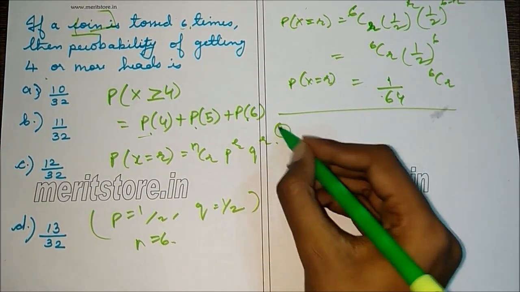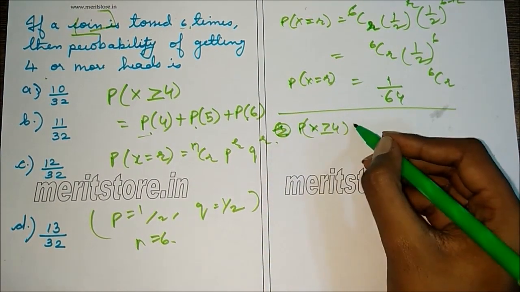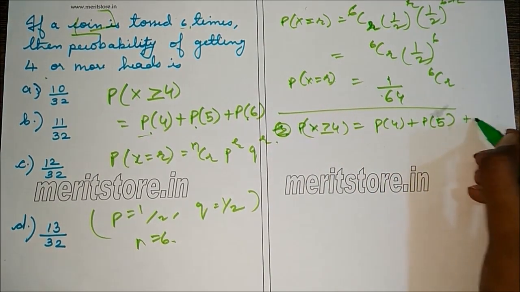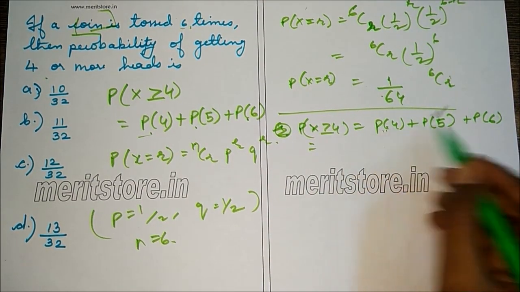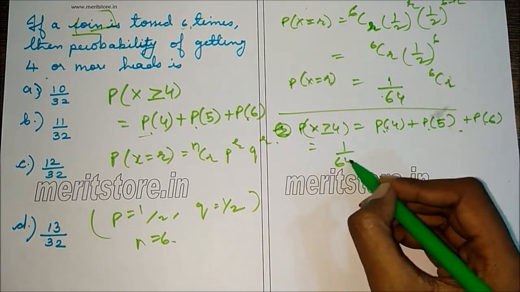So now P of x greater than or equal to 4 is P of 4 plus P of 5 plus P of 6. So we substitute the value of r for each of these, taking 1 by 64 common from each term. We get 1 by 64.